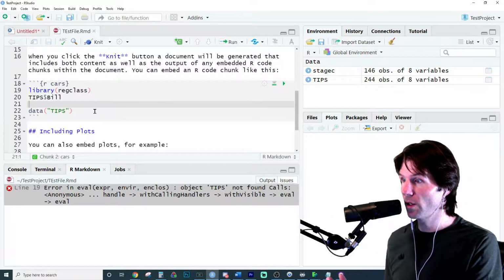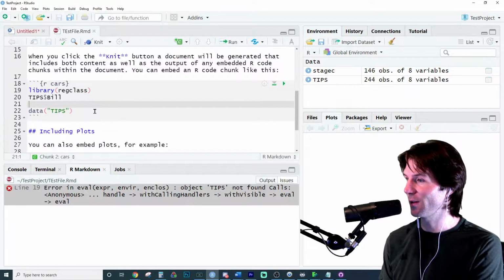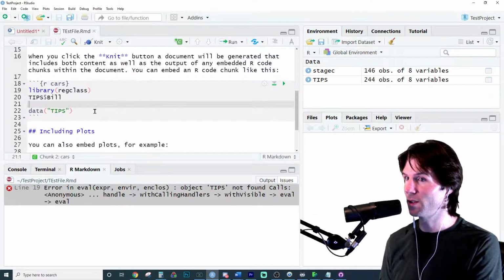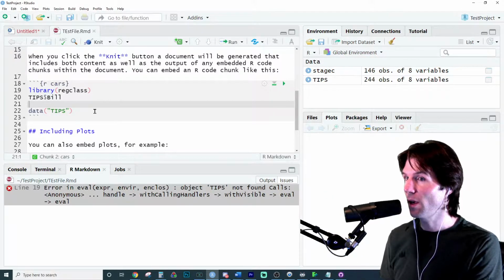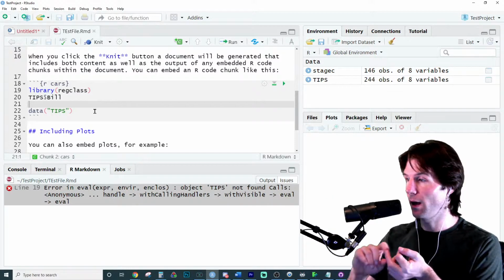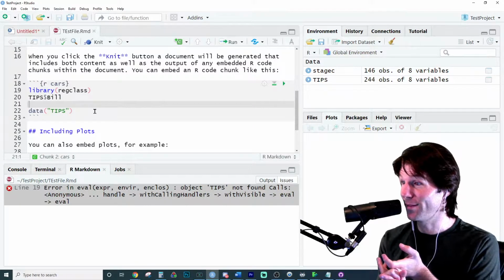So there's a really good question worth 100 points. If the answer is I don't know, that's fine too. But there's a really good problem a lot of people run into, and they're like, well, everything's there. I loaded tips. I pulled the library up. Then I've loaded the data frame. I kind of gave away the problem.